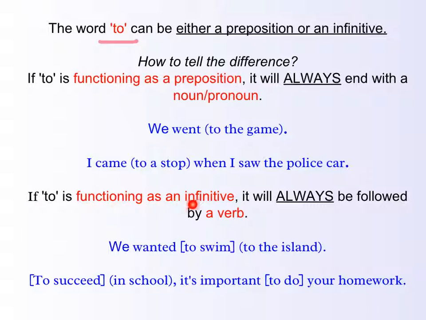But if to is functioning as an infinitive, it will always be followed by a verb. We wanted to swim to the island. This is an infinitive. We always mark them off with these brackets. And this is a preposition because here's my object of the preposition. This isn't an object. This is a verb. It's not acting as a verb. In this case, it's acting as an infinitive, but we look at it and we know, wait a second, that's something that people do. To succeed, again, here is a verb, and that makes this an infinitive. In school, it's important to do, again, this is acting as a verb, your homework.